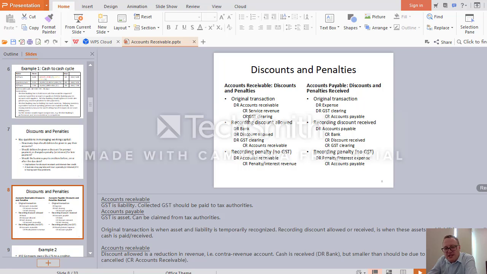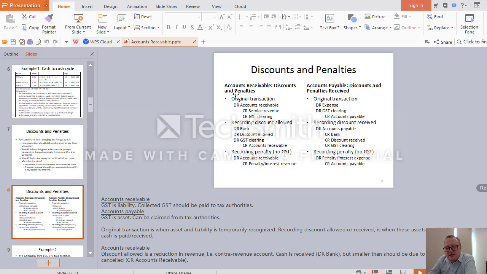Remember that GST will be involved for the original transaction, sale or purchase, and for the discount allowed and received. But when the penalty is recorded, for example, we do not pay on time or they do not pay us on time, we do not record GST. So GST is not applicable for penalties. It is applicable only for the transactions, discounts, allowances and so on, and returns.